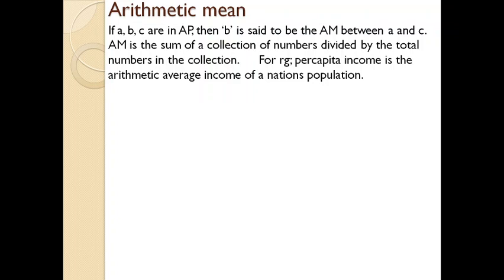That concept is explained in arithmetic mean. You can find the value between 2 and 6 by taking the sum of the numbers available, that is 2 and 6, which is 8, divided by 2, that is 8 by 2, you will get 4. You got the answer? Because at first we were asked to imagine 2, 4, 6 and the second number 4, we just neglected it, and we needed to find what was there between 2 and 6, and we found the answer. That is the concept explained in arithmetic mean.